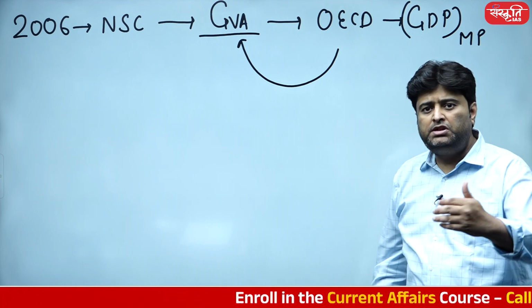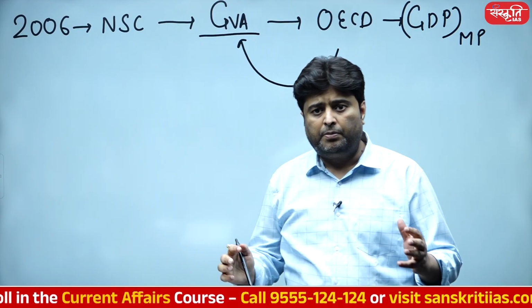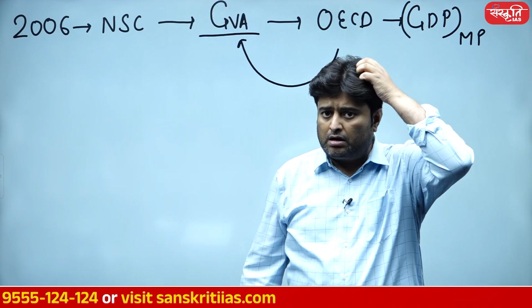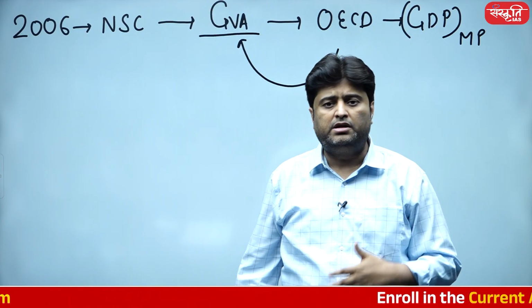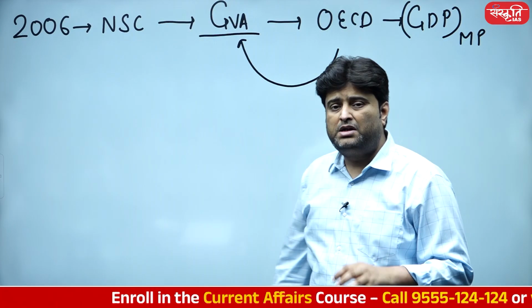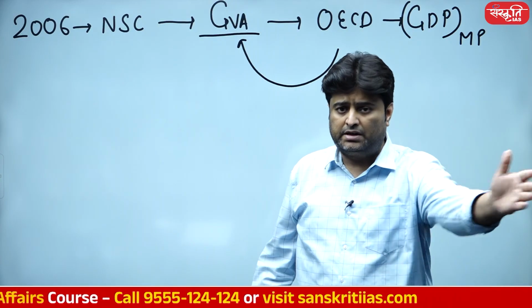Almost all OECD countries, Organization for Economic Cooperation and Development, it's a group of rich countries, a rich country club, which includes the Western European countries, and of course North American countries. These are the countries which calculate their GDP based upon the market price, and they calculate GVA for every single sector.